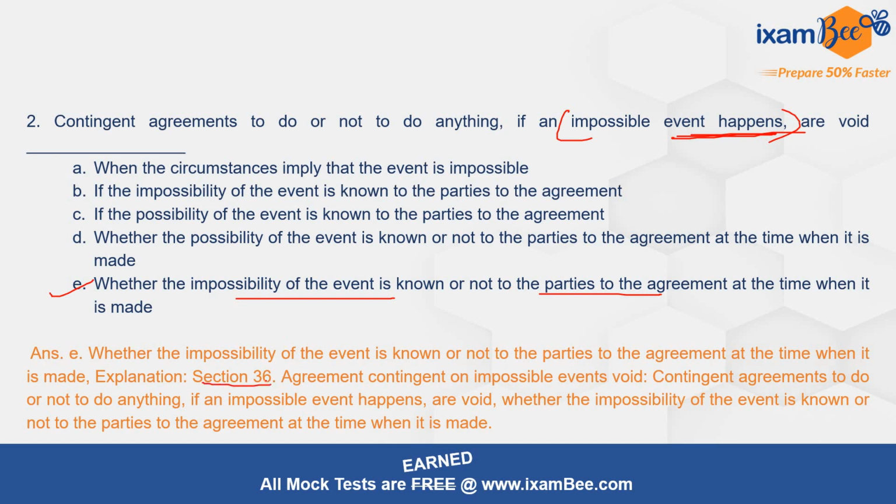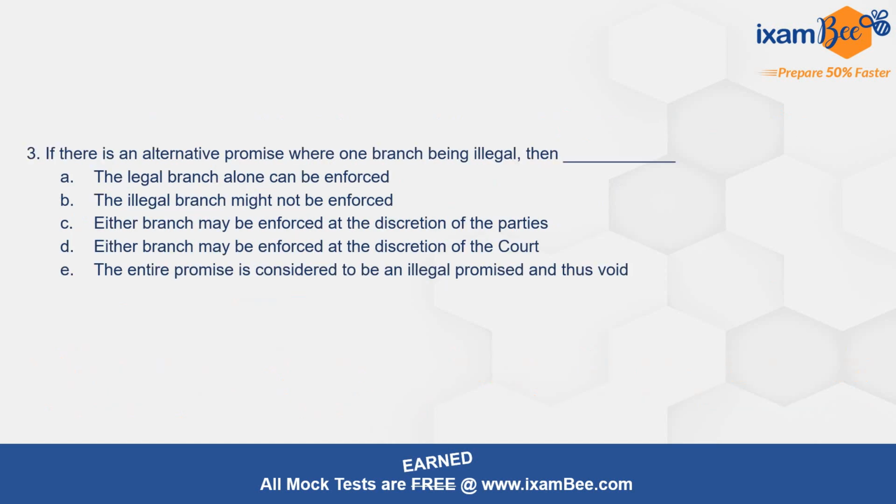Section 36 में आप देख सकते हो इससे related provision है which mentions agreement contingent on impossible events. So contract act mentions कि कोई भी agreement contingent है अगर कोई भी impossible event में, so it will be considered to be void. It does not matter whether the impossibility of the event was known or not known to the parties when they were entering into the agreement. Question number 3 is talking about if there is an alternative promise where one branch is illegal, then what will happen?